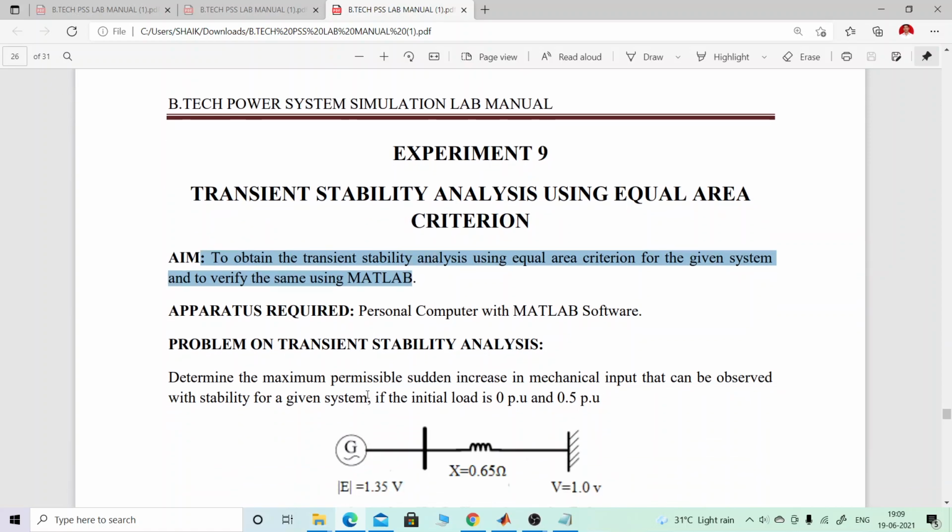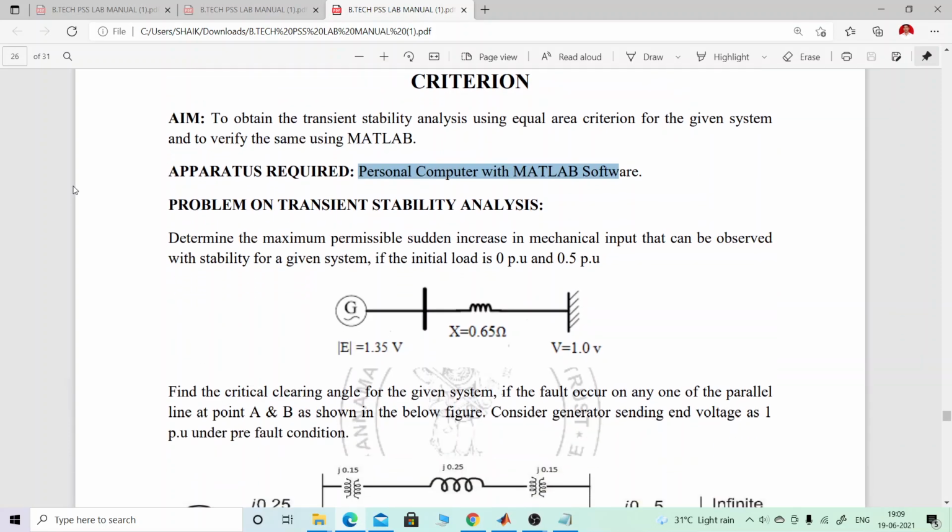So what are the apparatus required? We require a personal computer with MATLAB software. So what is the analysis? What is the problem there? Determine the maximum permissible sudden increase in mechanical input that can be observed with stability for a given system if the initial load is 0 per unit and 0.5 per unit.